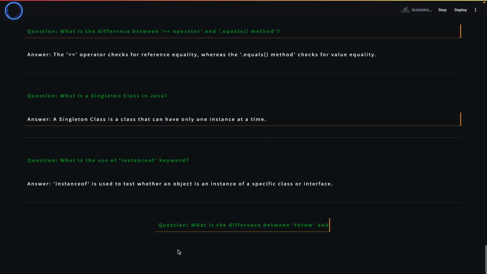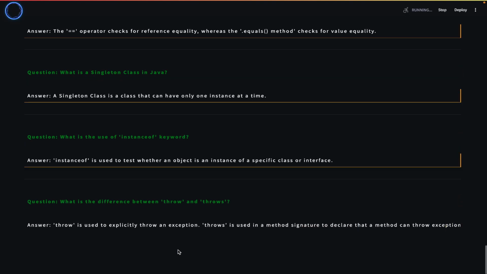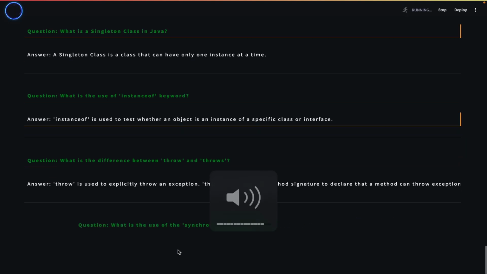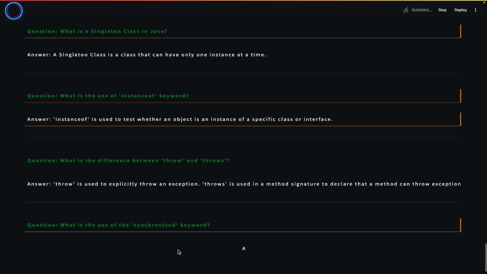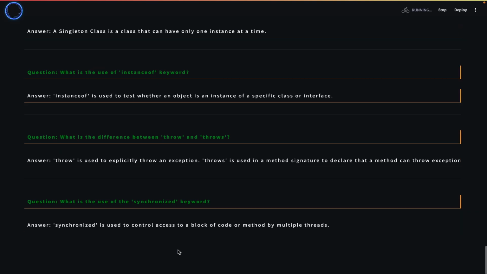What is the difference between throw and throws? Throw is used to explicitly throw an exception. Throws is used in a method signature to declare that a method can throw exceptions. What is the use of the synchronized keyword? Synchronized is used to control access to a block of code or method by multiple threads.